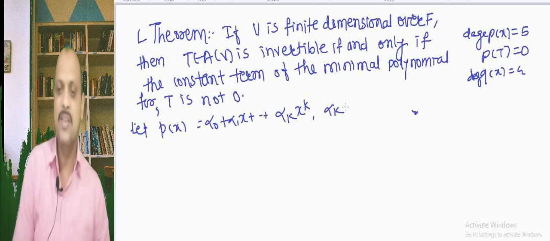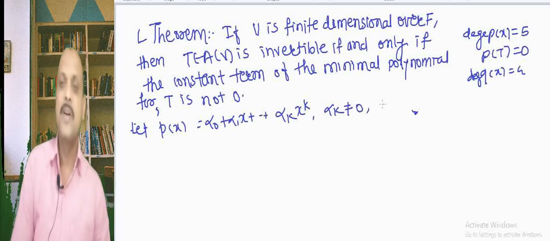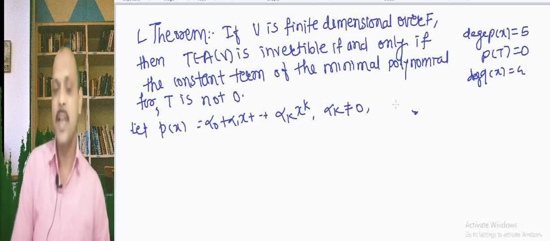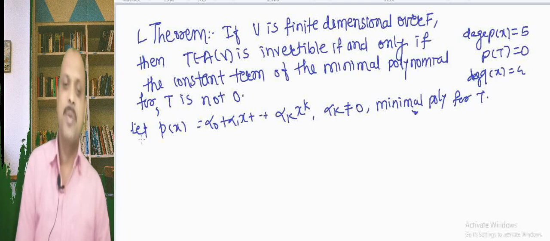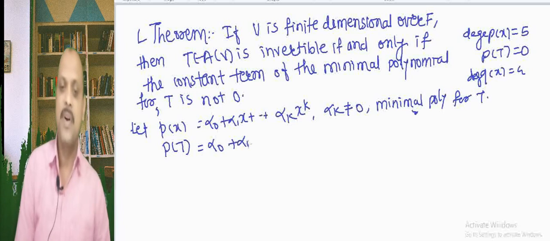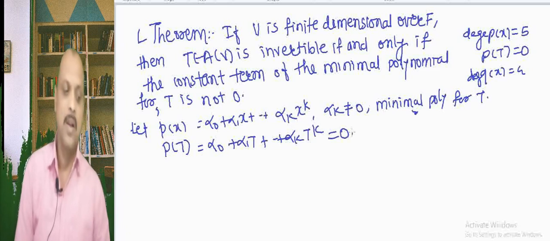Here alpha k is not equal to 0, otherwise its degree will be less than k. And suppose this is the minimal polynomial for T. Then we have P of T equal to alpha 0 plus alpha 1 T plus up to alpha k T raised to k equal to 0.